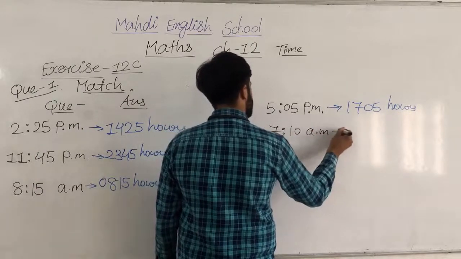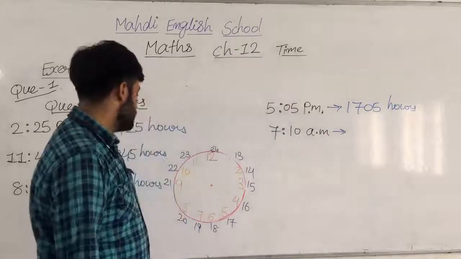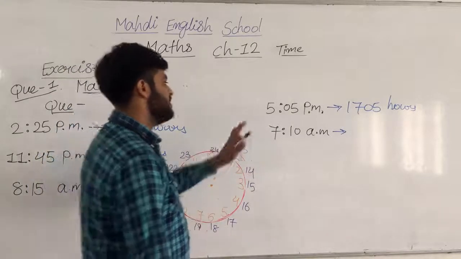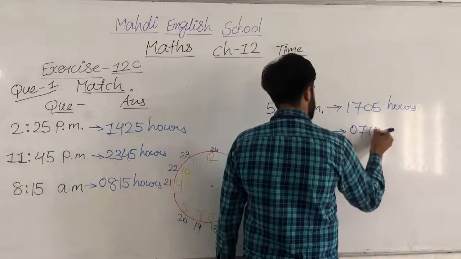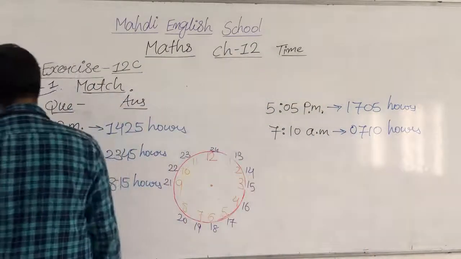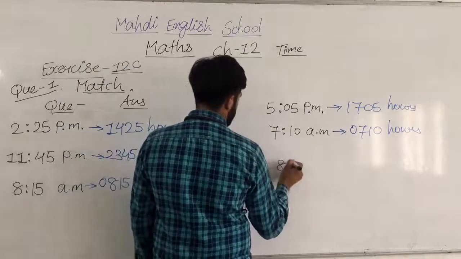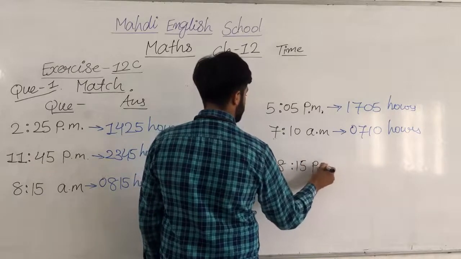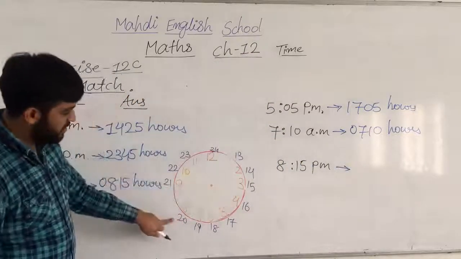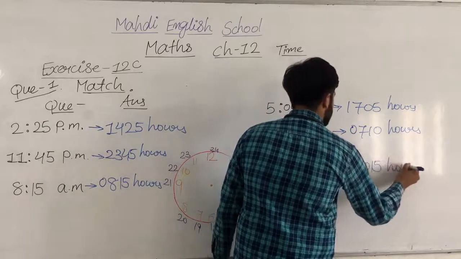And then 7:10 a.m. No need to change 7:10 a.m. Understood all? Note down all this. 7 is as it is, so 07:10 hours. Then last is 8:15 p.m. So what is it represented as? 8 is represented here as 20, and 15 is as it is. So 20:15 hours.